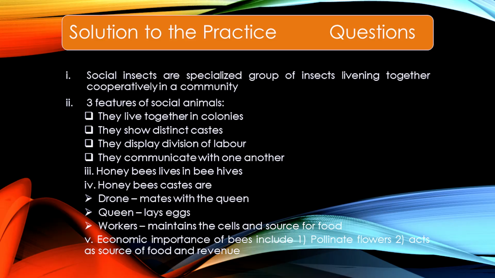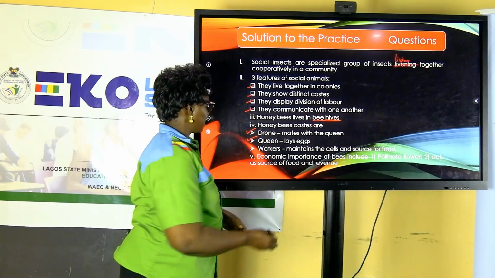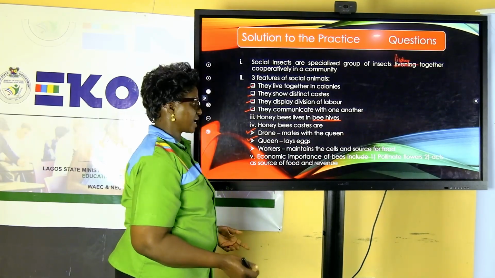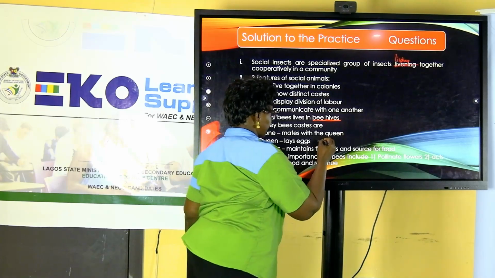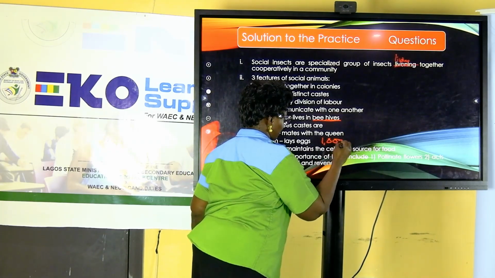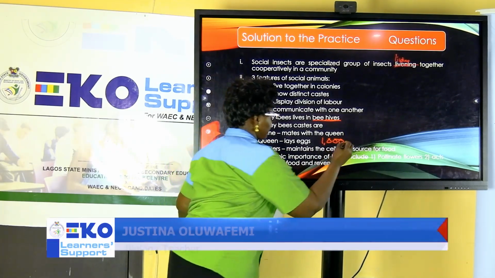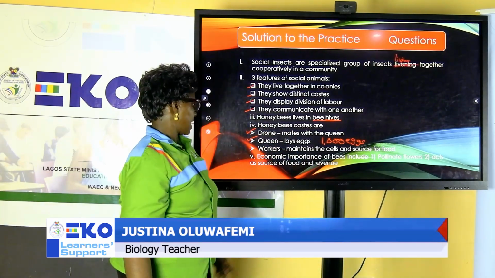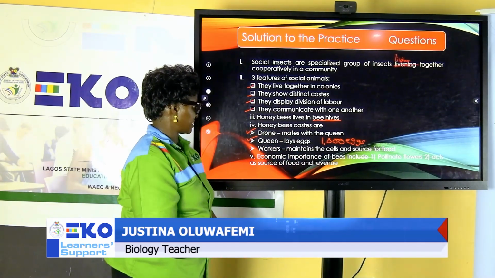And what about the role of the queen? As the male, the drone mates with the queen, he gets the queen fertilized, and the next thing is what? The queen begins to lay eggs. A queen can lay, in its lifetime, over 1,000 eggs. And the workers, what is the role of the workers?